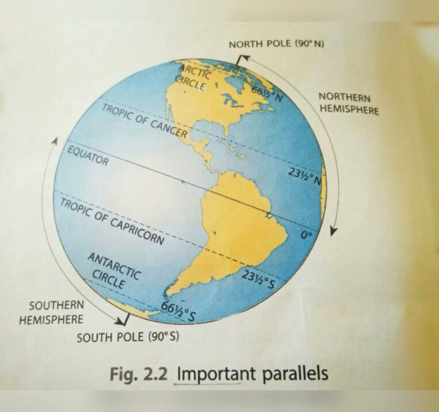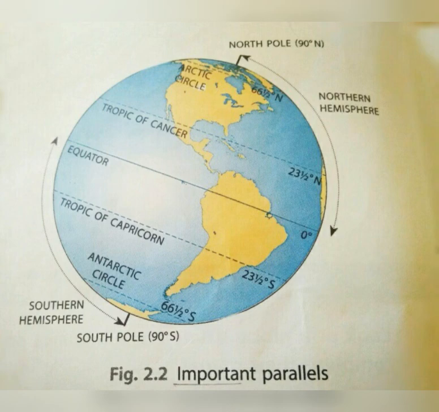And the Tropic of Capricorn, 23.5 degrees south latitude, and the Arctic Circle, 66.5 degree north, and the Antarctic Circle, 66.5 degrees south. So both the Arctic and Antarctic circles are called polar circles. Put a mark and register it in your mind. The Arctic and Antarctic circles are called polar circles.